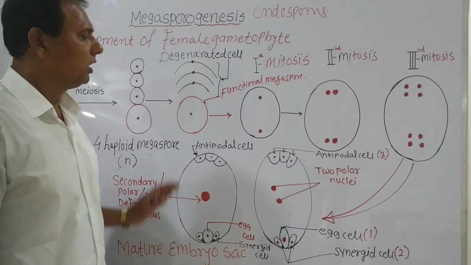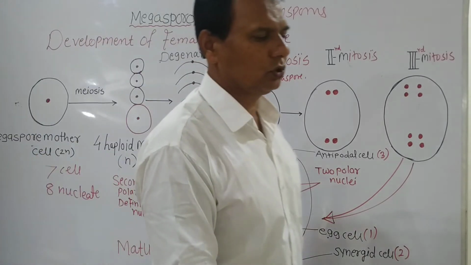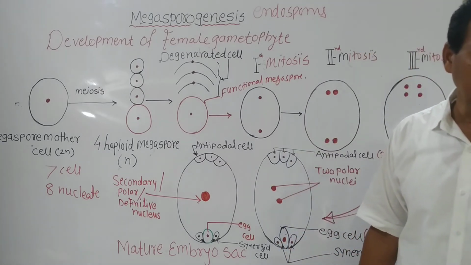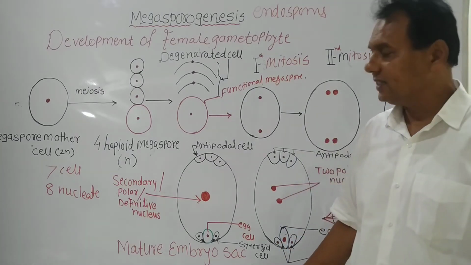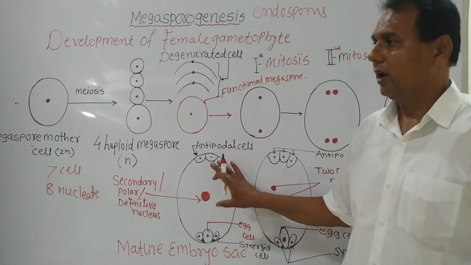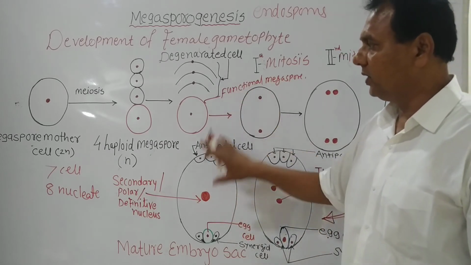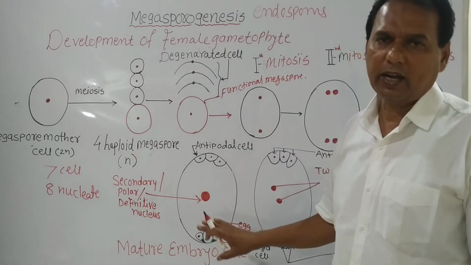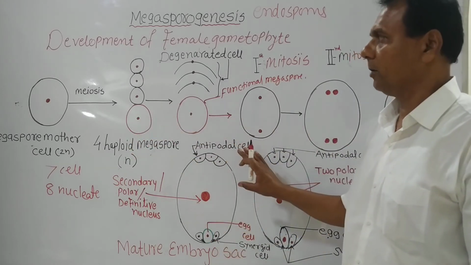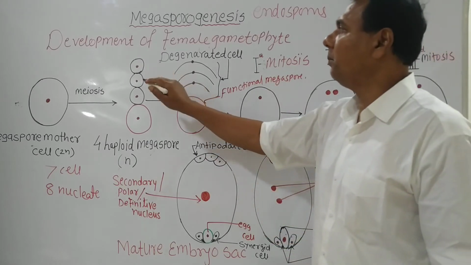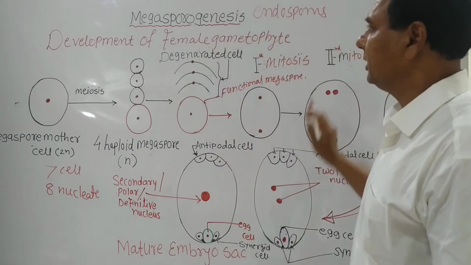Remember this. The female gametophyte is also colorless, endosporic, and is concealed in the ovule, protected within the ovary. This is the description of the development of female gametophyte.